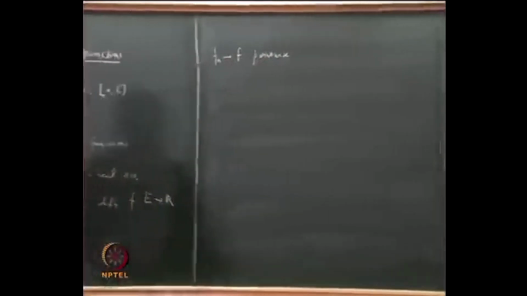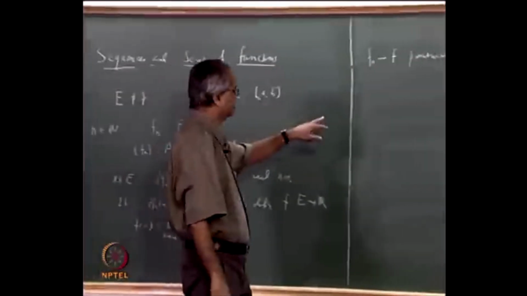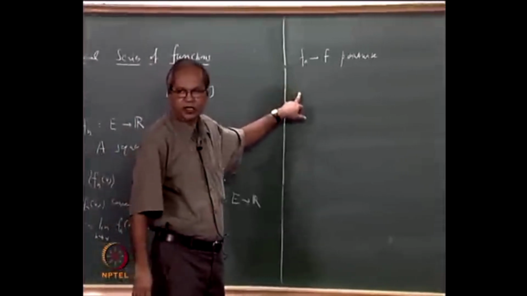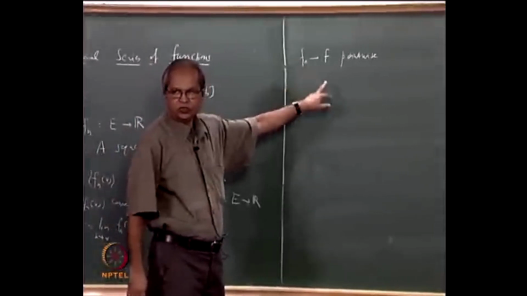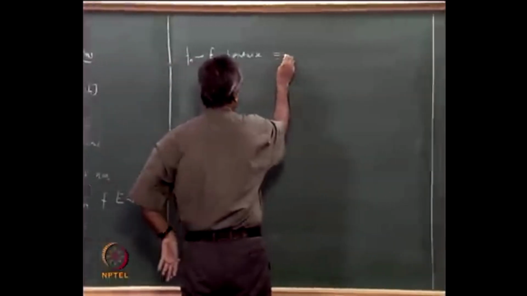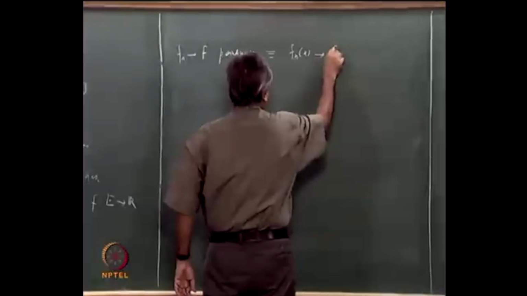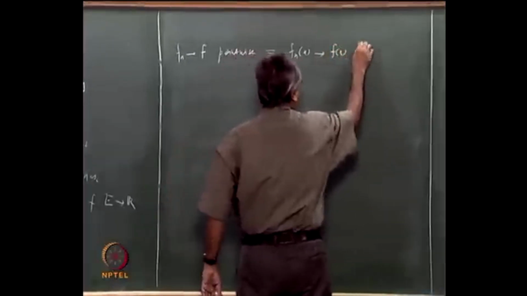What is the meaning of this? It means that for each x, the sequence Fn x of real numbers converges to the real number f x. That is, Fn x converges to f x for every x.